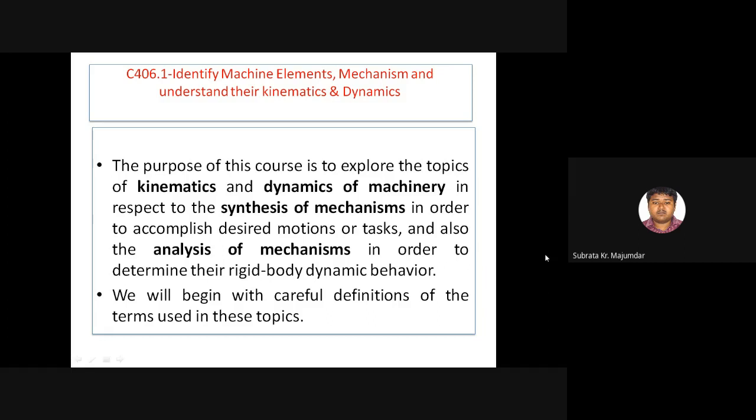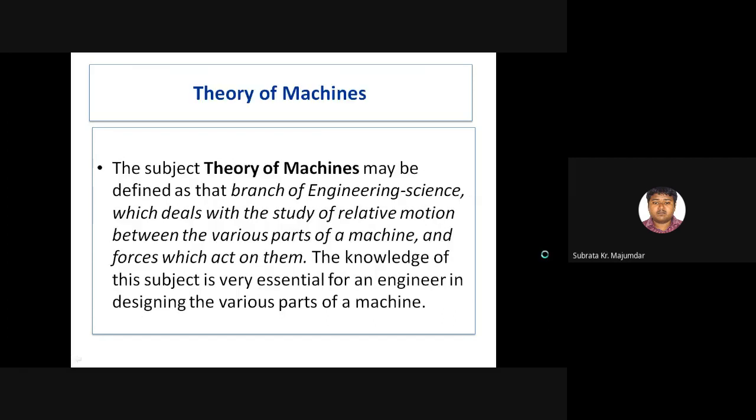Suppose when we are transforming the motion in a machine from one part to another part, we use different types of gears, different types of rope drive and belt drive. So everywhere different types of mechanism can be utilized. We can learn one by one with the help of this paper.